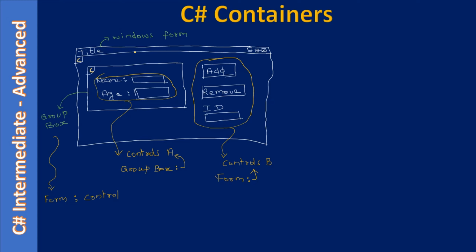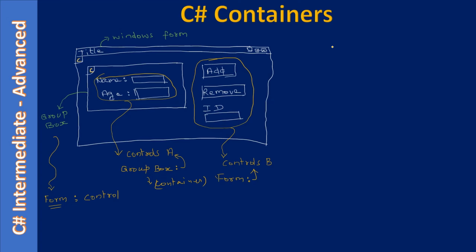In the Windows Form perspective, GroupBox is a control, and for controls A's perspective, GroupBox is a container. GroupBox is a container for these controls, but GroupBox is a control for the form.